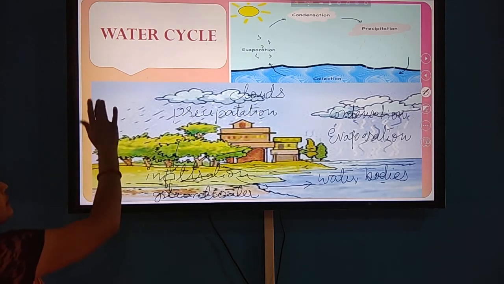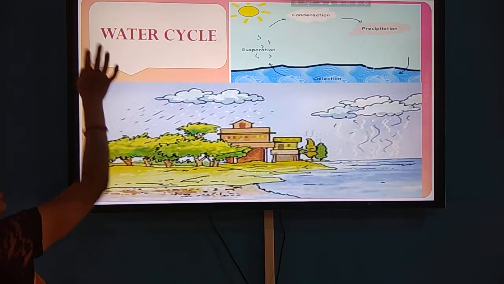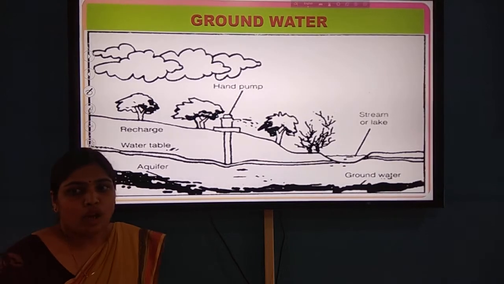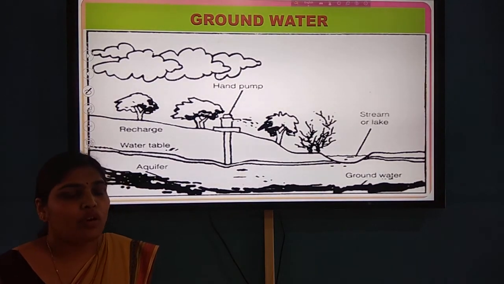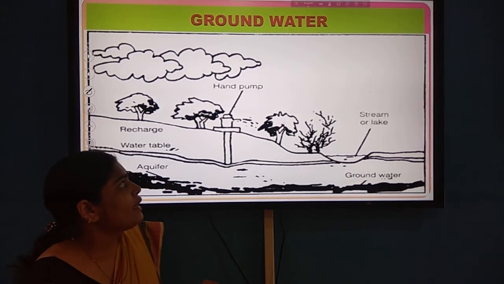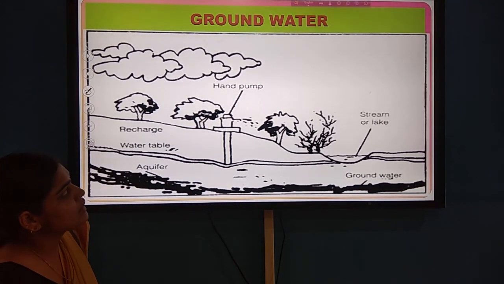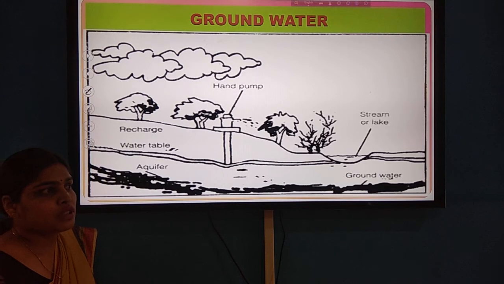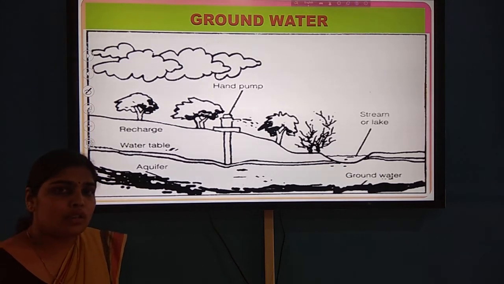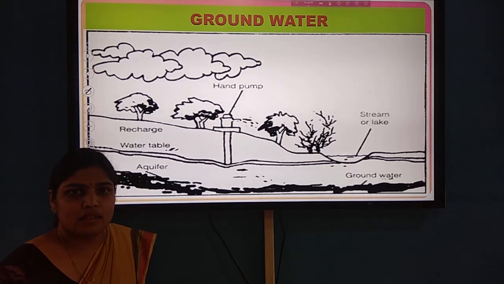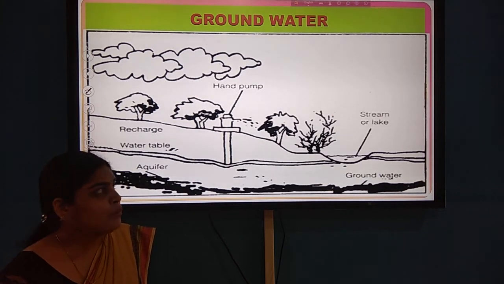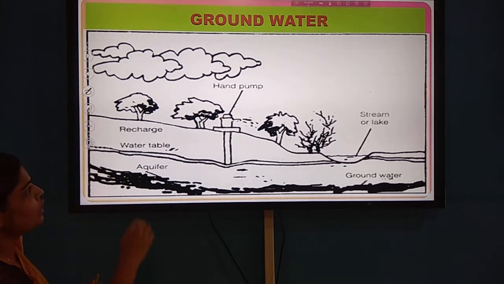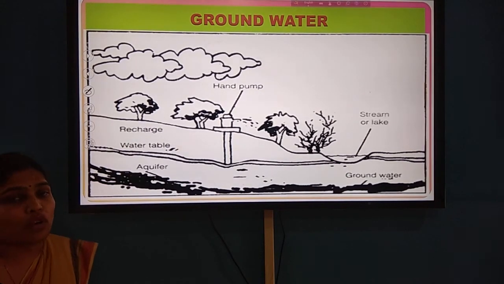The next is groundwater. Groundwater is a very important source of fresh water on the ground, and it is very important because construction work, the work of industries, agriculture, and household work is done by this water only. And first of all, what is the water table?